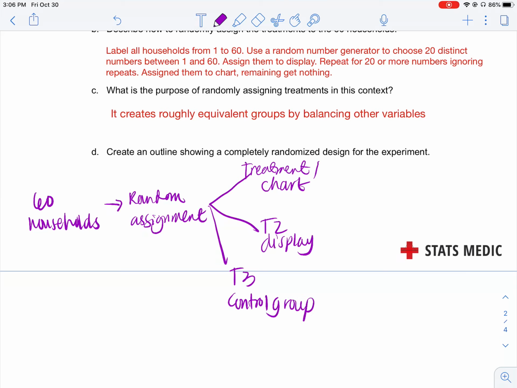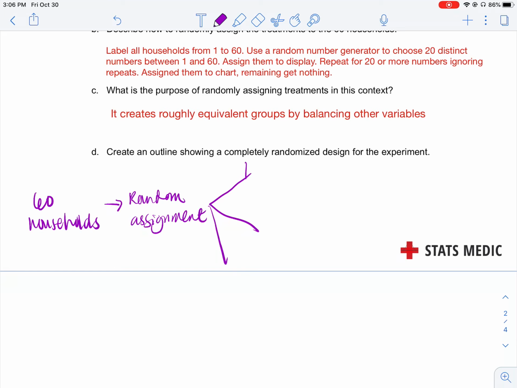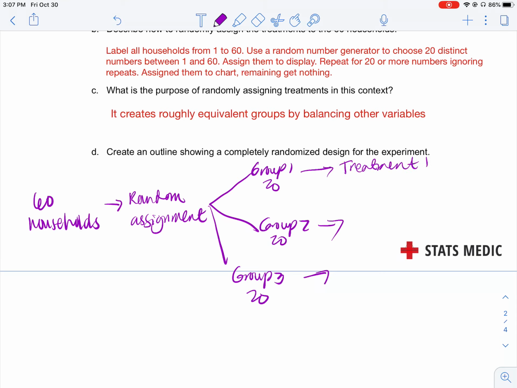I am forgetting something. Sorry about that. The first thing we do is to group 1, group 2, and group 3. So that's 20, 20, 20. And then you do this. So treatment 1 would be the chart or the display, it doesn't matter. Treatment 2 would be the display. And then treatment 3 would be the control group, which will not receive anything.